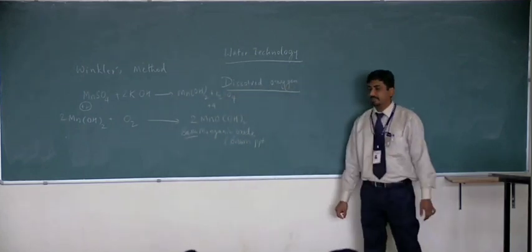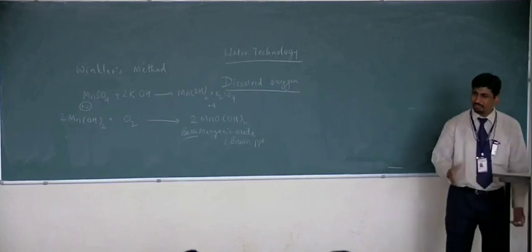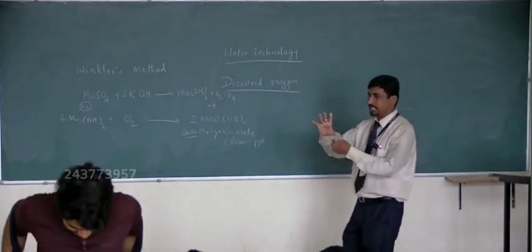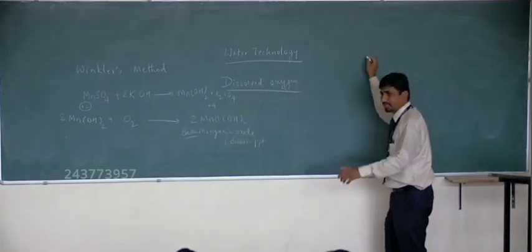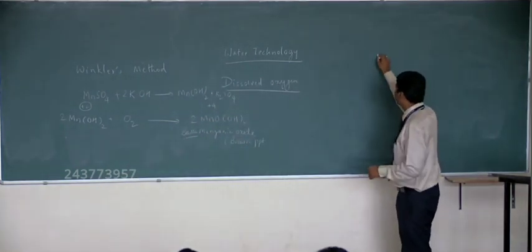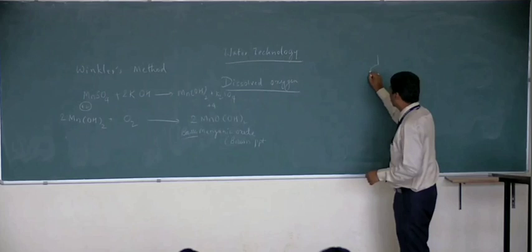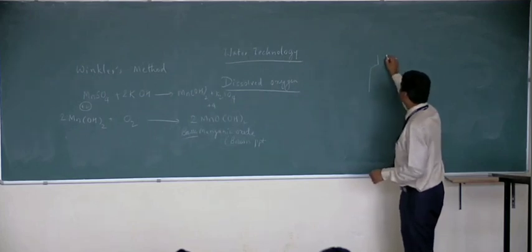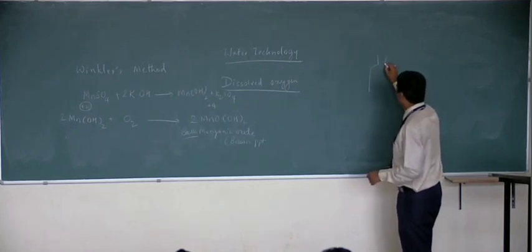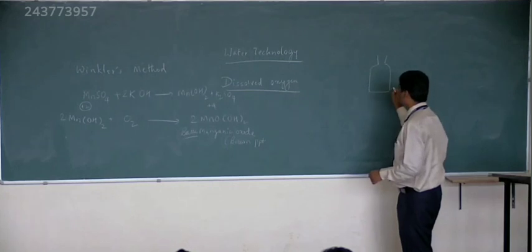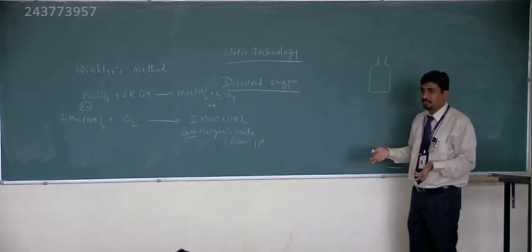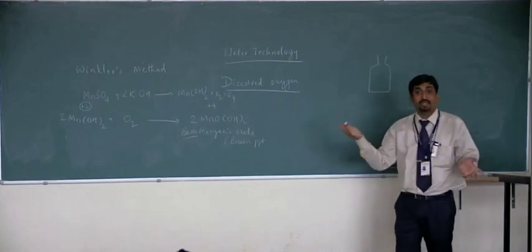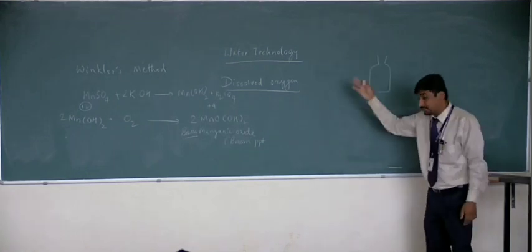So what we do is we take a reagent kind of bottle. We take the water where we want to test the BOD, the dissolved oxygen.